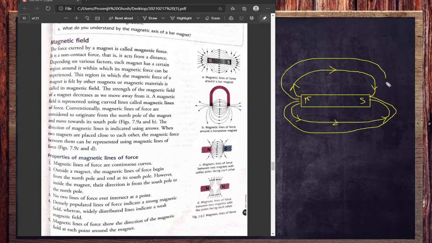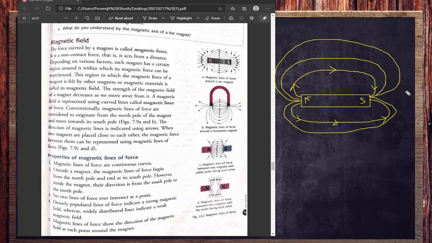But one more thing, this can increase their area. It depends upon the magnet, how powerful that magnet is, and also the lines of force will be more for that.